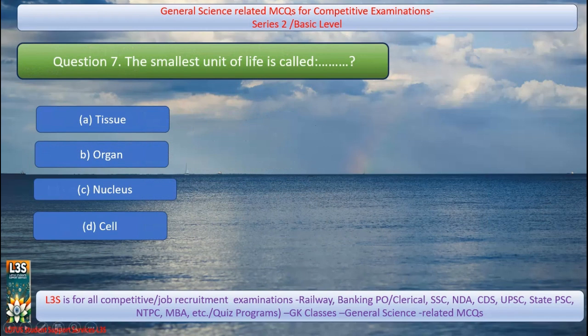Question 7. The smallest unit of life is called A. Tissue, B. Organ, C. Nucleus, D. Cell. And the correct answer is D. Cell.